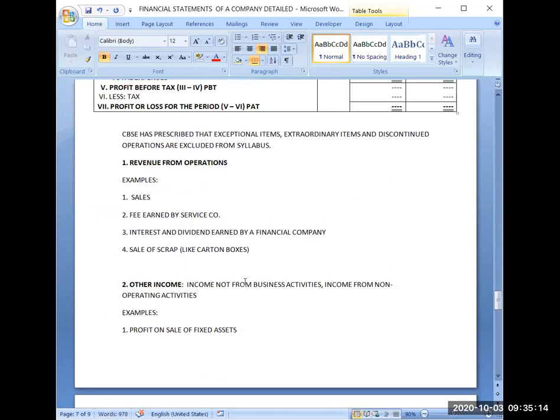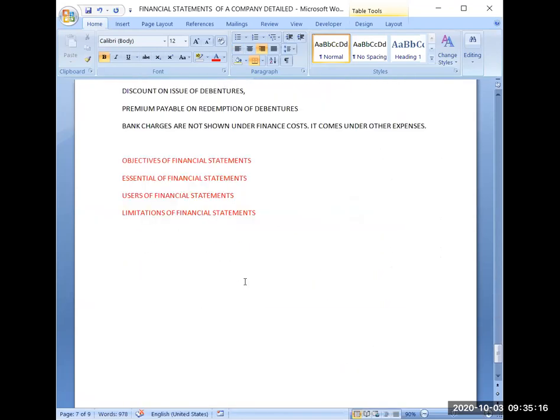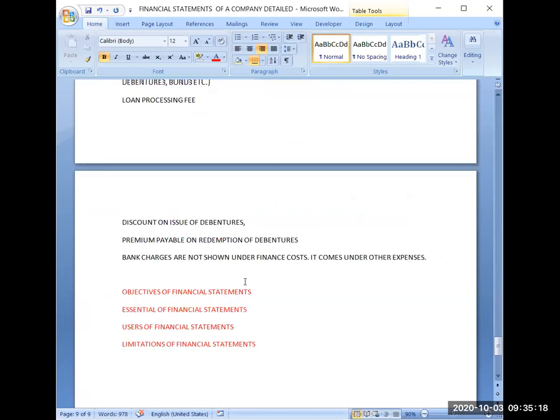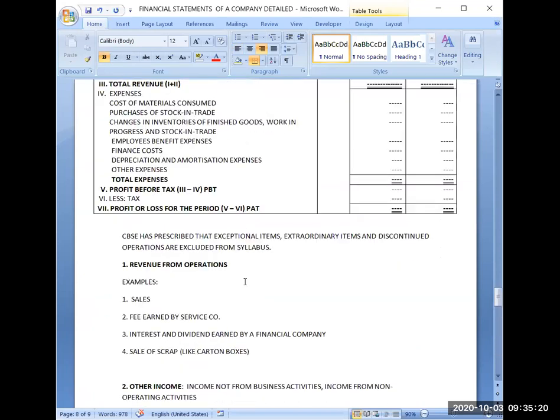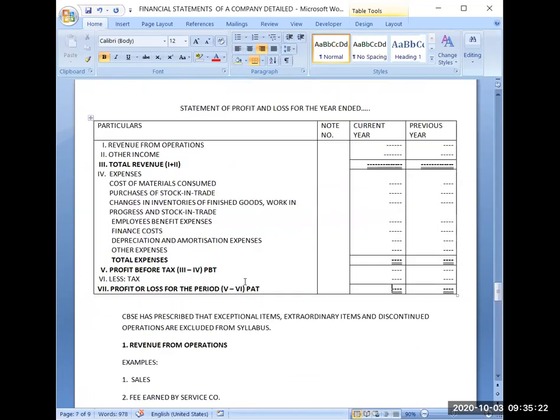So I hope the statement of profit and loss is also clear. If you will practice it 3-4 times, then it will also be easily remembered to you in the coming topic which we will be discussing in the next class. You will need this format also. So I will request that you please practice both the statements, balance sheet as well as profit and loss, in this manner.